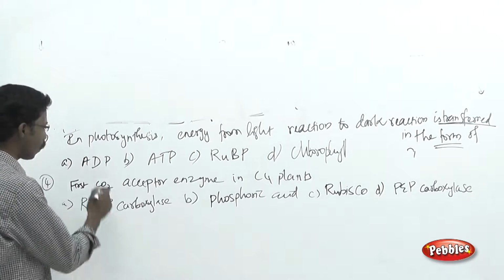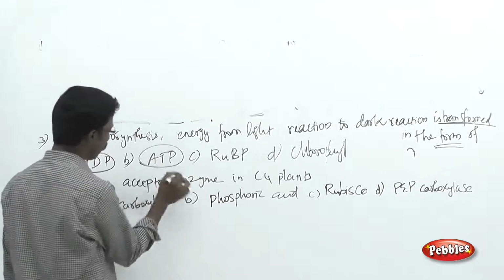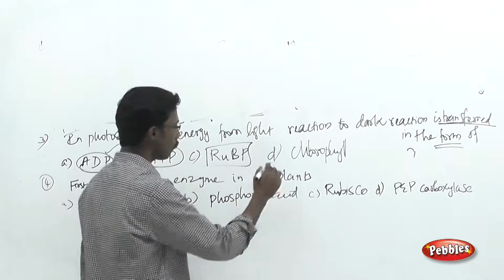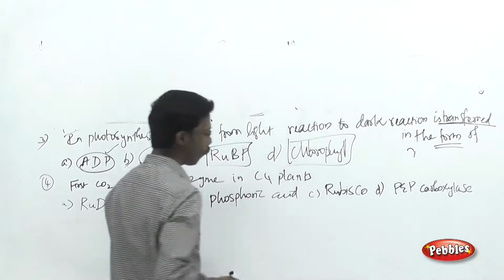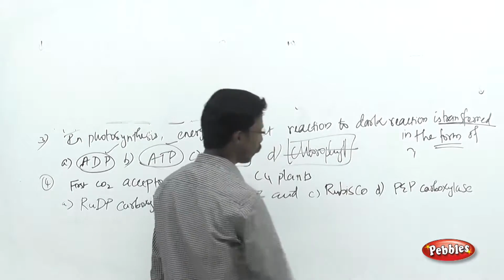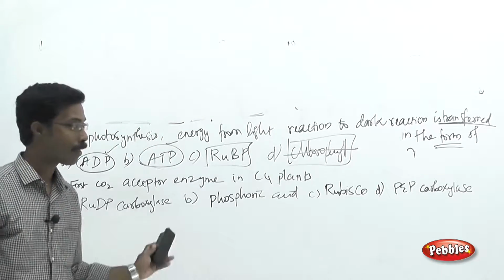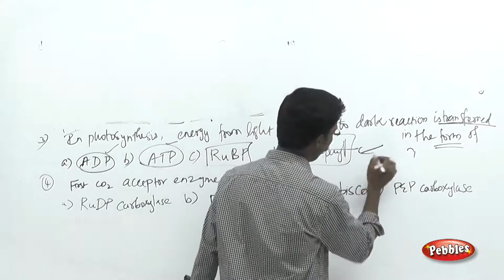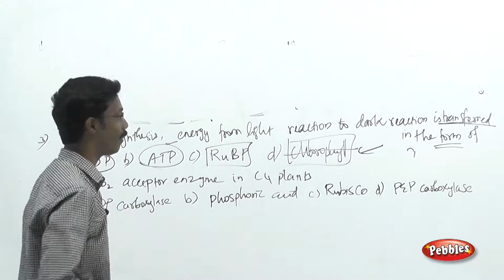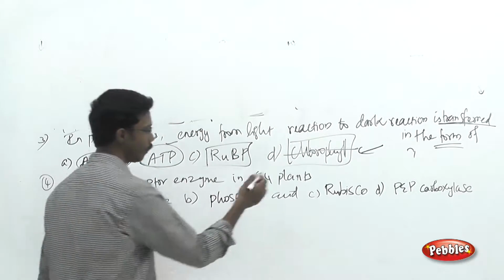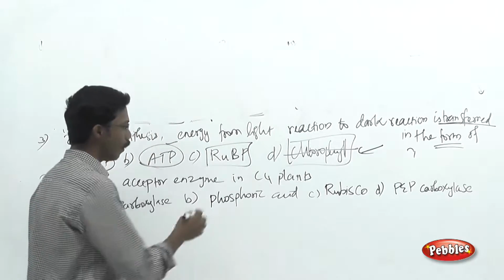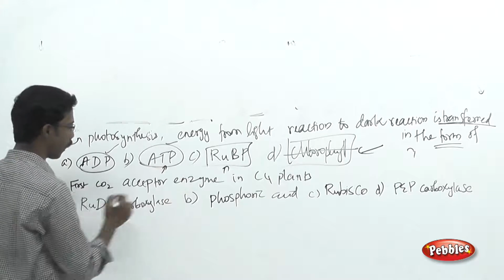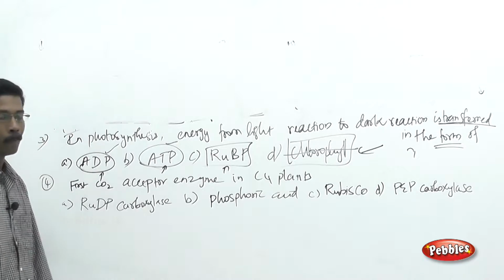Okay, so we all know that the ATP and the ADP molecule may be the correct answer, and you may get confused with the ribulose bisphosphate and chlorophyll. Okay, chlorophyll you can easily eliminate because it's a pigment, it is not gonna transfer the energy. It is gonna excite the molecule by absorbing the light energy, but it cannot transfer the energy, so you can easily eliminate the chlorophyll. This one is ribulose bisphosphate, this one is adenosine triphosphate, adenosine diphosphate.